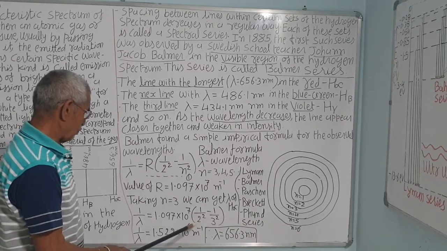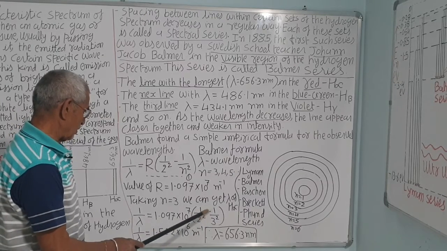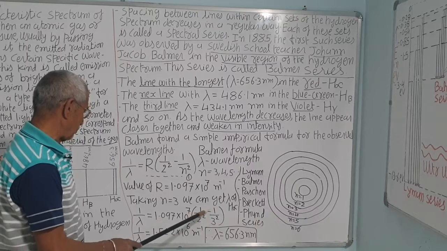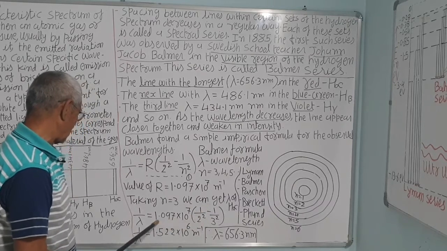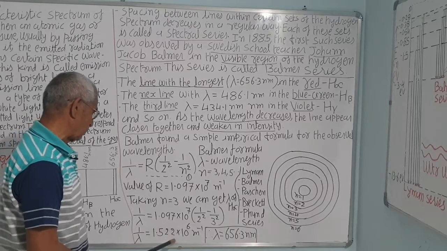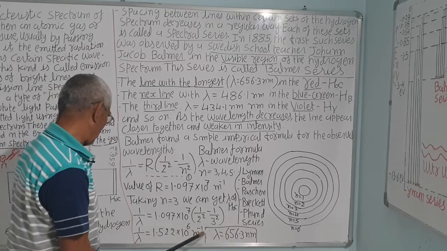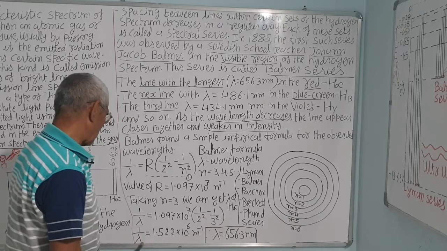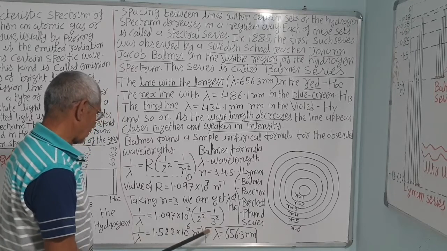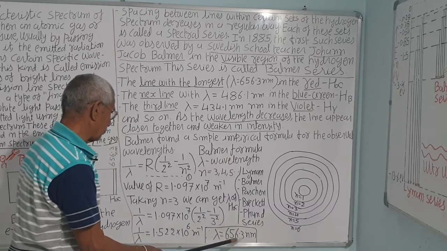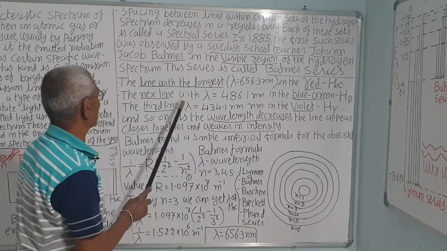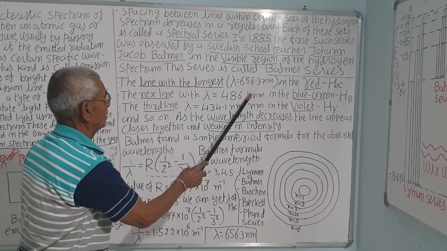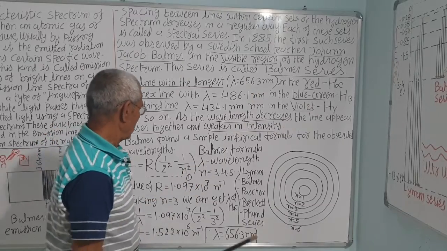This is 1 upon 4 minus 1 upon 9, that is 9 minus 4 upon 36, which is 5 upon 36. Multiplying this, we get 1.522 into 10 raised to 6 meter minus 1. Lambda is the reciprocal of this, that is 656.3 nanometer, which is the wavelength of the H alpha line, correct.